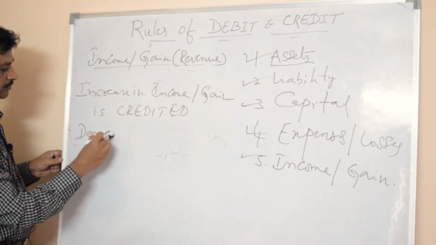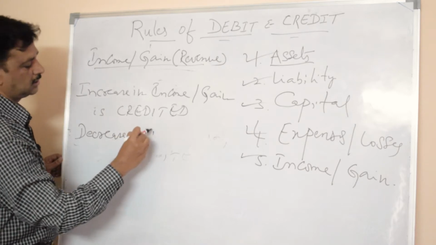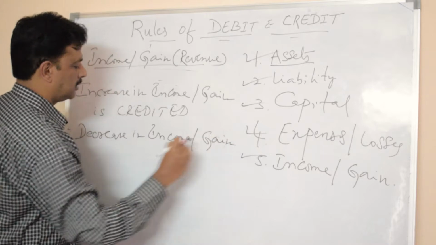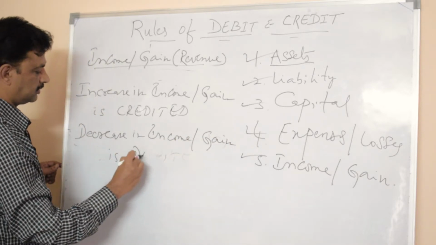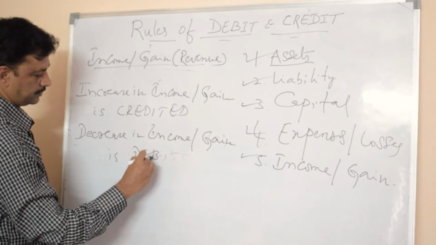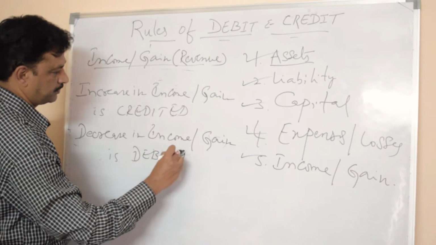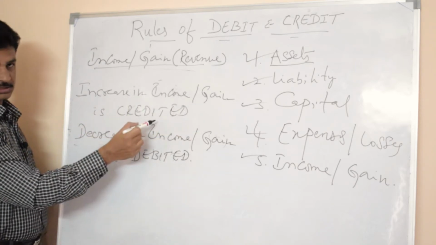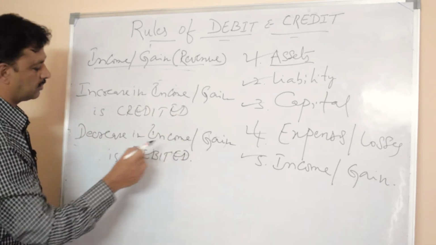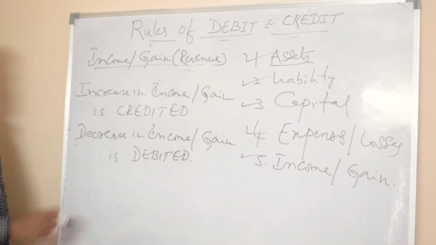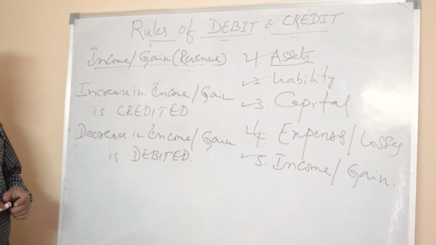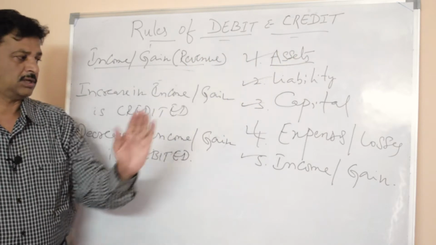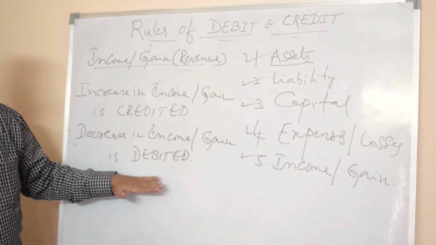Decrease in income or gain is debited. See, increase in income or gain is credited, decrease in income or gain is debited. So these are the 5 rules for recording transactions under debit and credit rules. Very important item of accountancy.